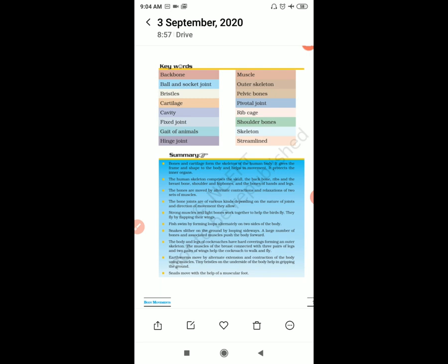Next is pivotal joints. What are pivotal joints? How much can they move? Revise it fast and tell me. They can rotate.